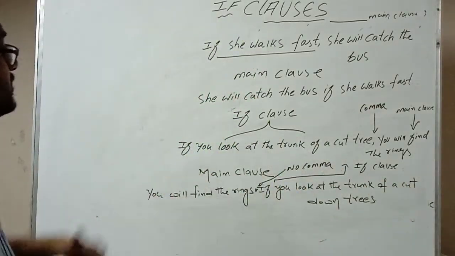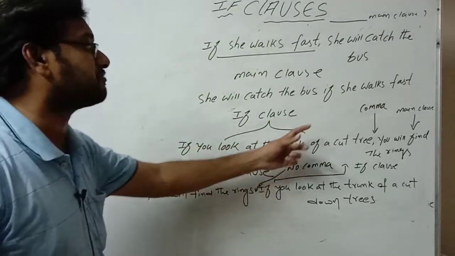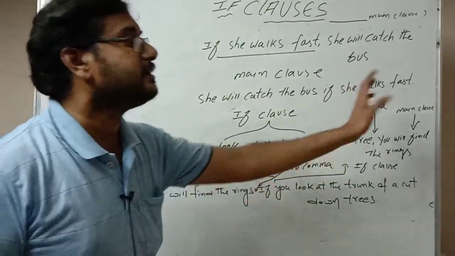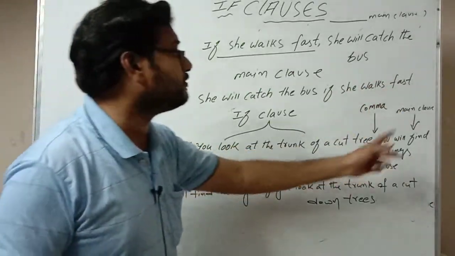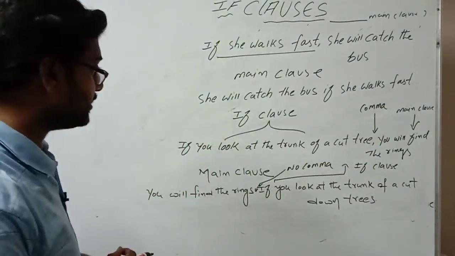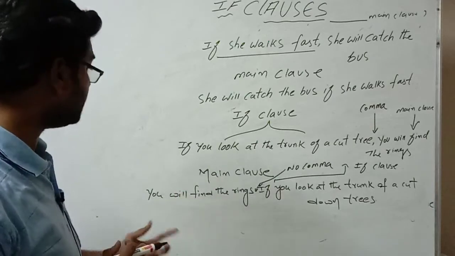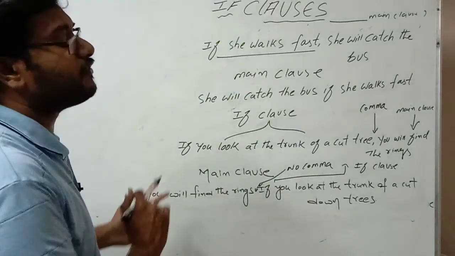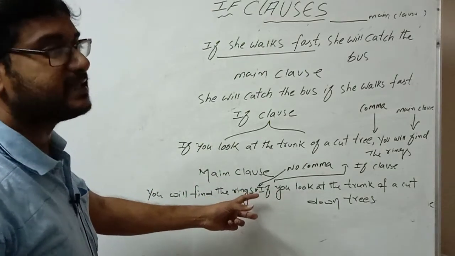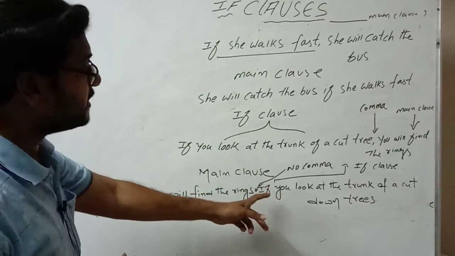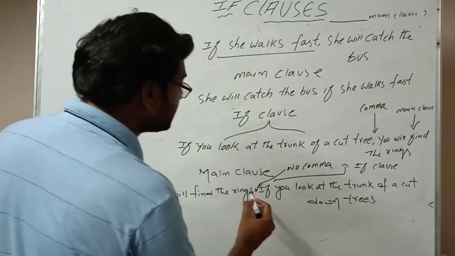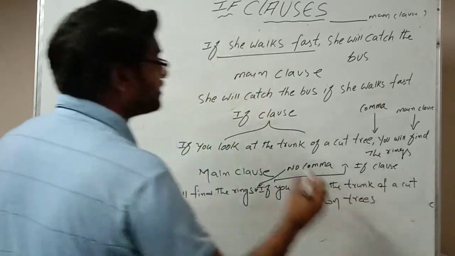See these two examples once again. If you look at the trunk of a cut tree, you will find the rings. The sentence starts with the if clause, so I placed a comma. Now the same sentence starting with the main clause: you will find the rings if you look at the trunk of a cut down tree.